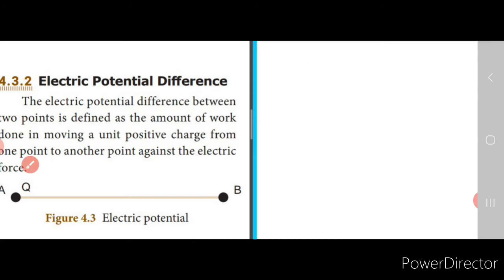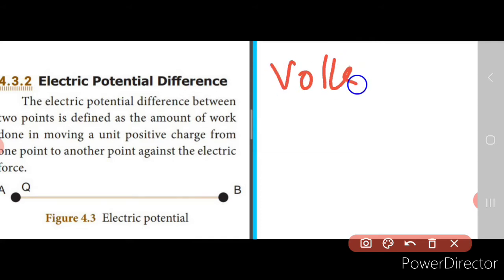Now what is the SI unit of electric potential difference? The SI unit is the volt, and the symbol used is V, right? Now what is the definition of 1 volt? Similarly to the definition of 1 ampere, isn't it? 1 ampere is nothing but 1 coulomb of charge flowing through a cross section of a conductor in 1 second. So that is 1 ampere.